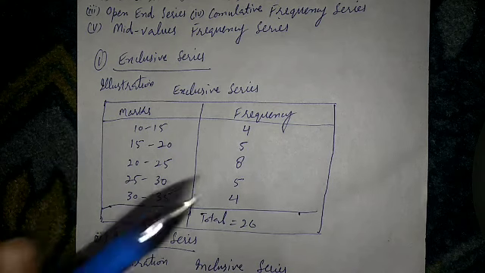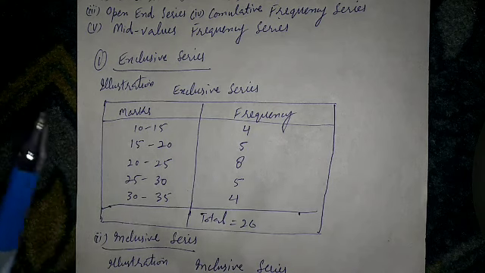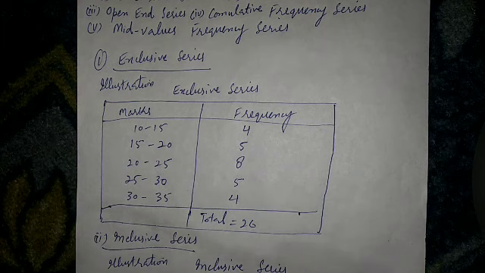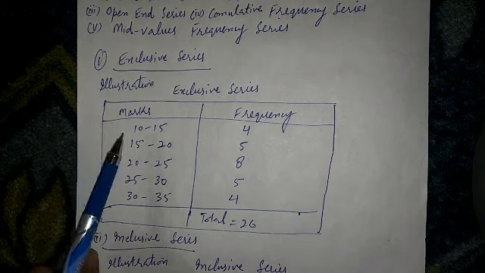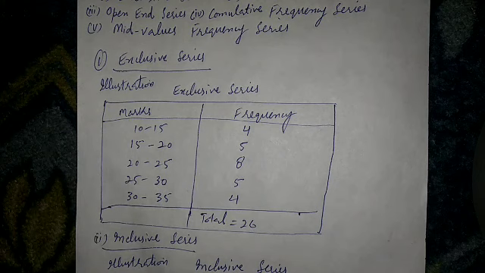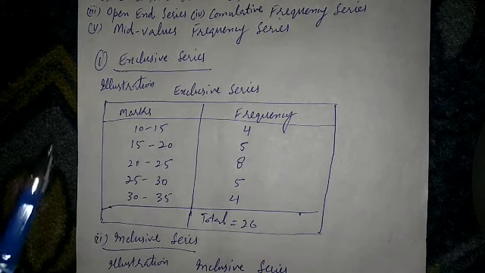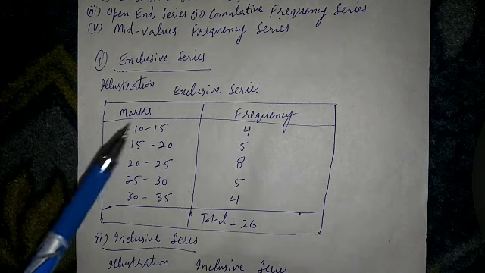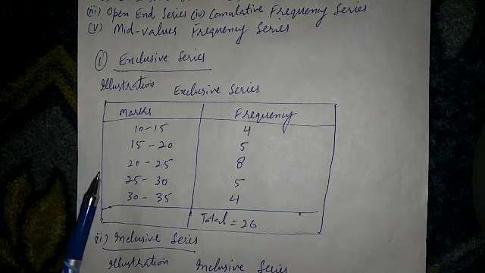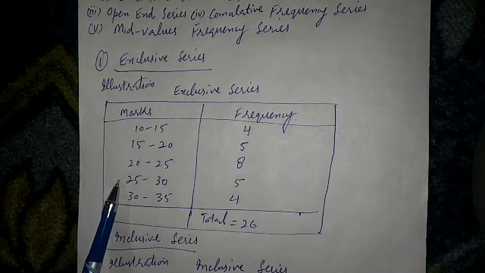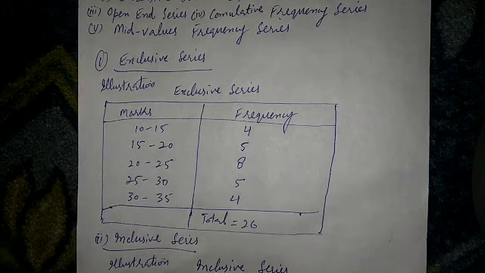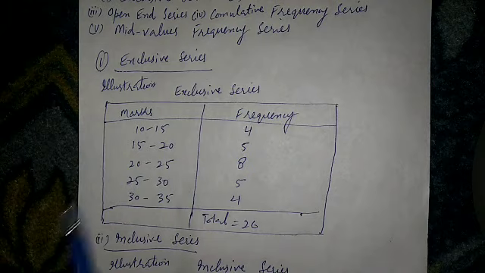Also, it may be noted that all values corresponding to say 15 have been incorporated not in the class interval of 10 to 15 but in the class interval of 15 to 20. Likewise, the value of 20 will be included in the class interval 20 to 25 and not in the class interval 15 to 20. So this is exclusive series.